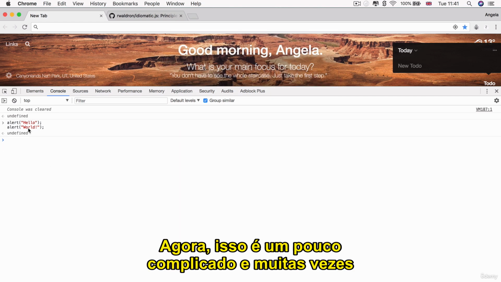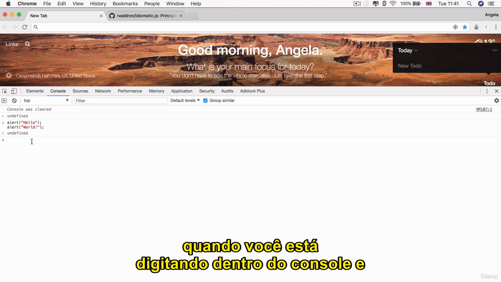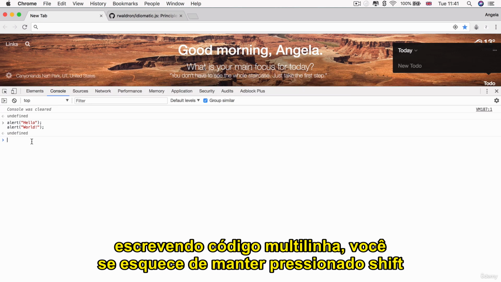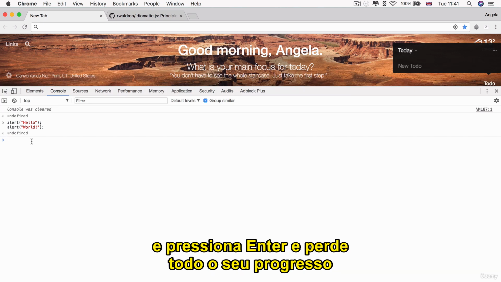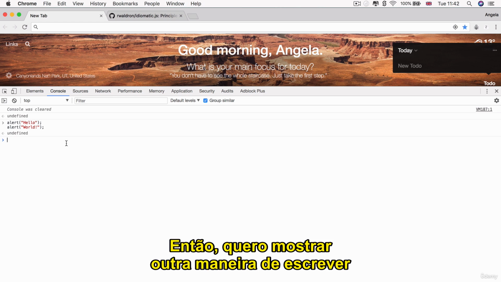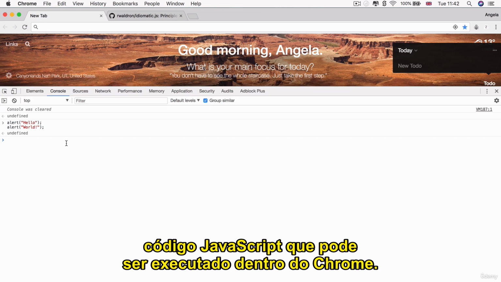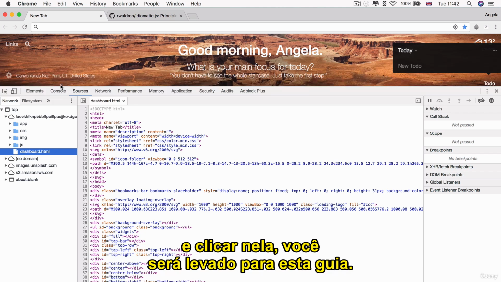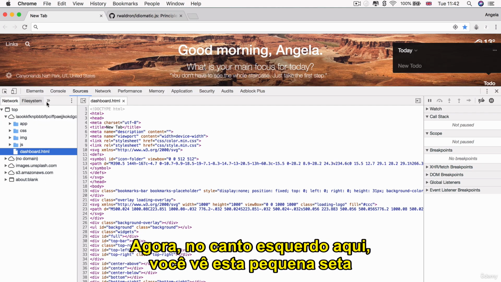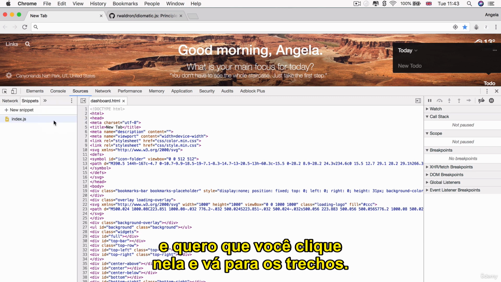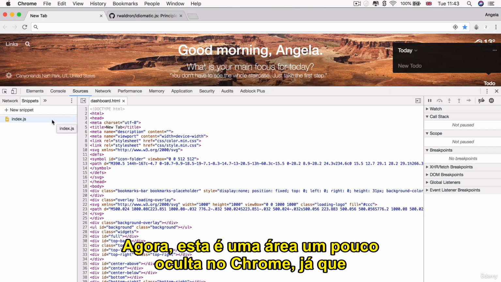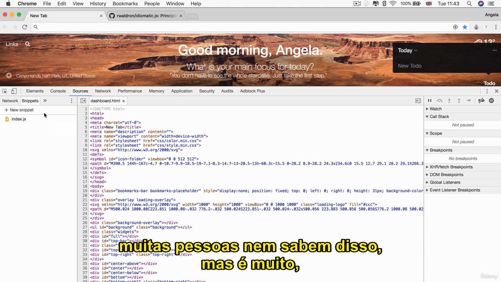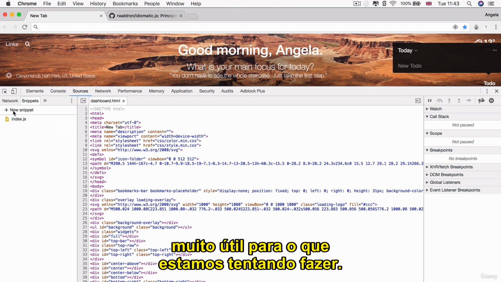Now, this is a little bit cumbersome, and very often when you're typing inside the console and you're writing multi-line code, you forget to hold down Shift and you hit enter and you've lost all of your progress. And it's a little bit painful, so I want to show you another way of writing JavaScript code that can be executed inside Chrome. So if you go ahead and go to the next tab, which is Sources, and if you click on it, you get taken to this tab. Now, on the left corner here, you see this little arrow, and I want you to click on it and go to Snippets. Now, this is a little bit of a hidden area in Chrome, as not a lot of people even know about it, but it's really, really useful for what we're trying to do.